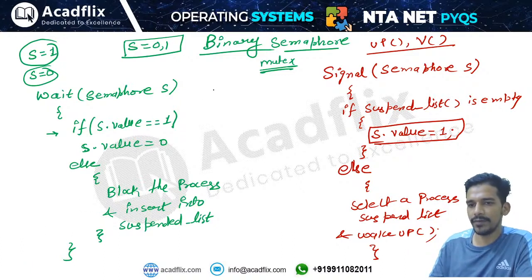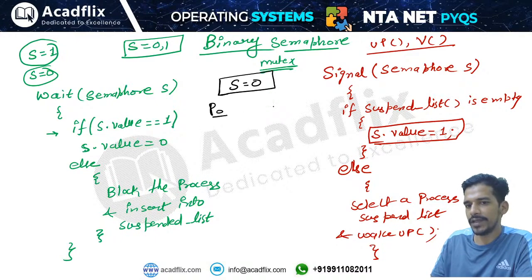Let us say we have a binary semaphore S initially set to 0. Okay, initially the binary semaphore is 0. Let us say we have a process P0 and a process P1. Process P0 is applying the wait operation on the semaphore S. Then it enters the critical section if the wait operation is successful. Only if the wait operation is successful can it enter the critical section. Then it applies the signal operation. Then process P1 applies the signal operation first and then the wait operation.